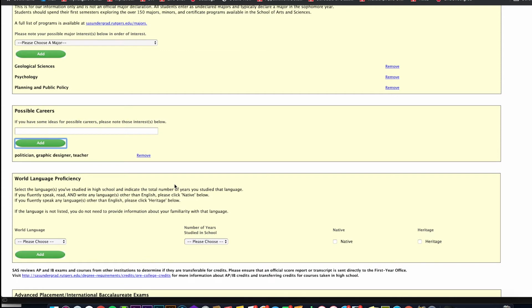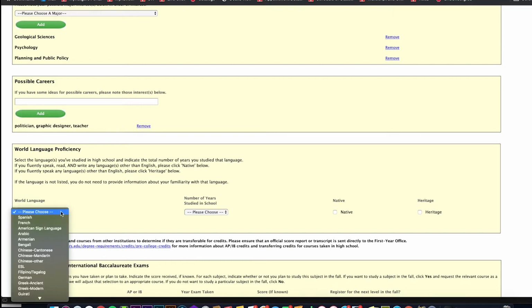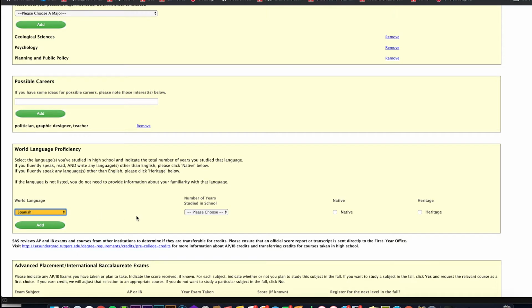Next, you're going to tell us about your knowledge of languages other than English. We are asking for two pieces of information here. The first piece is what language or languages you studied in high school. You will select the language from the drop down and indicate the number of years you took that language in school. If you started that language before high school and continued studying it in high school, indicate the total number of years. If you also speak, read, and write that language fluently, click Native. Or if you only speak that language fluently at home, click Heritage.